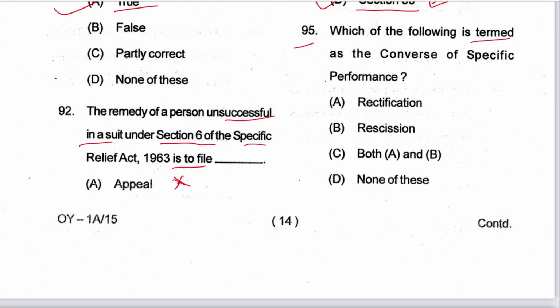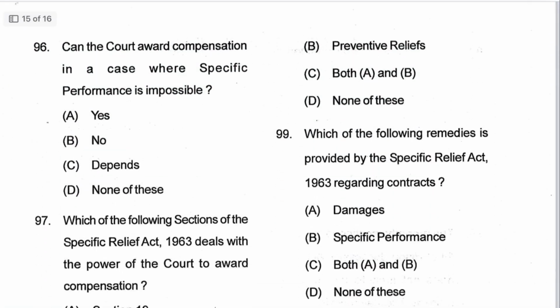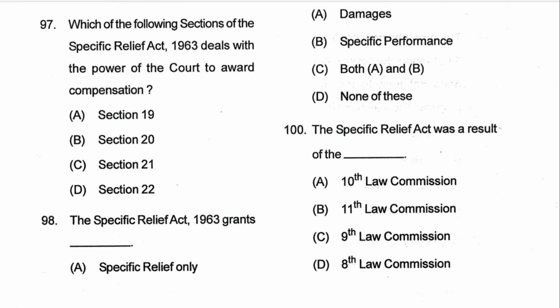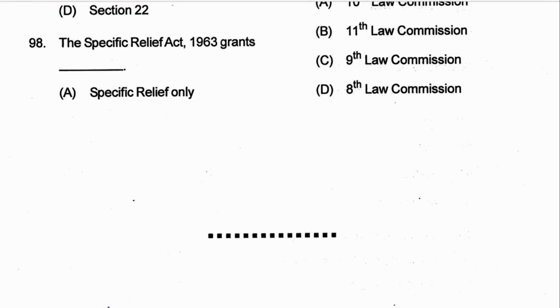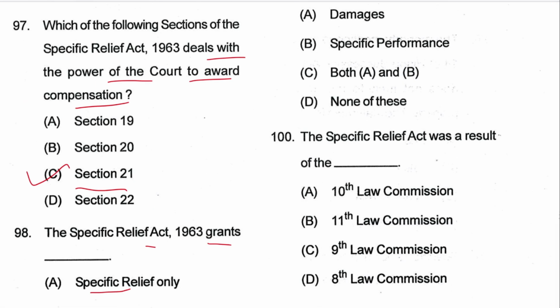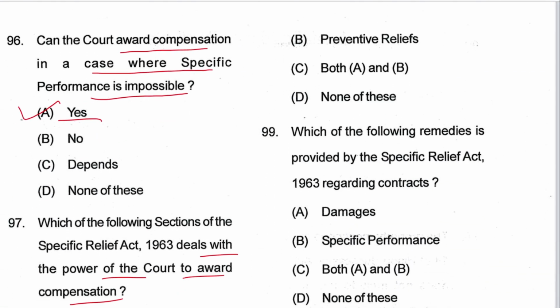Next, 95: which of the following is termed as the converse of specific performance? That is rescission. B is the answer. Next, 96: can the court award compensation in a case where specific performance is impossible? Yes, obviously. A is the answer. Next, 97: which of the following sections of the Specific Relief Act deals with the power of the court to award compensation? That is 21. C is the answer. Next, 98: the Specific Relief Act grants specific relief only or preventive relief also? Preventive relief also there, so both. C is the answer, both A and B.